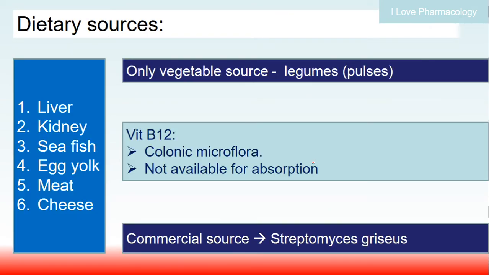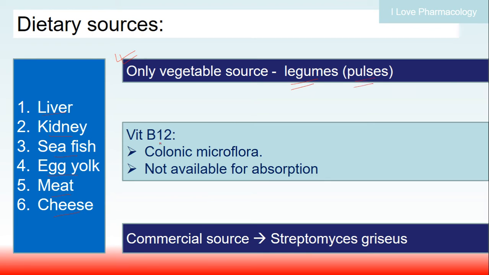Coming to the dietary sources of vitamin B12, they are present abundantly in liver, kidney, sea fish, egg yolk, meat and cheese. A very important thing you should remember is that individuals who are on a strict vegetarian diet will be more prone to vitamin B12 deficiency, because the only vegetable source of vitamin B12 is legumes, that is pulses.